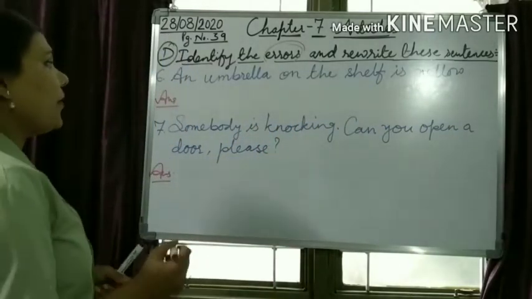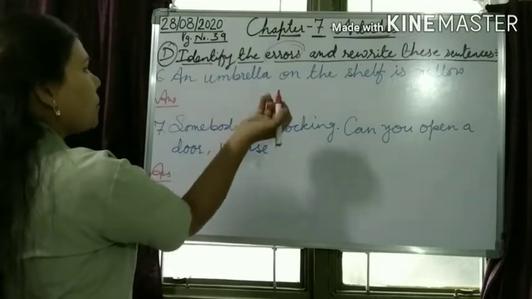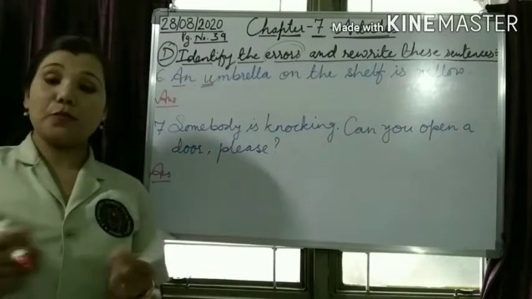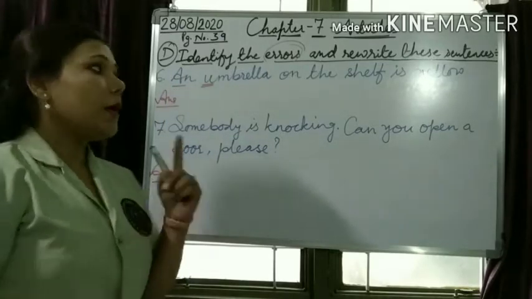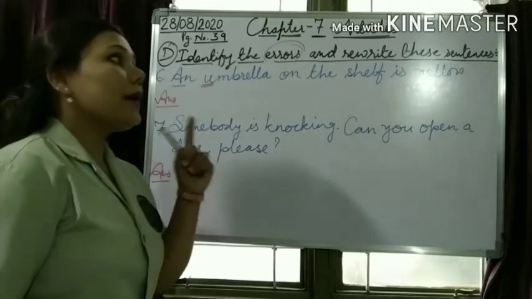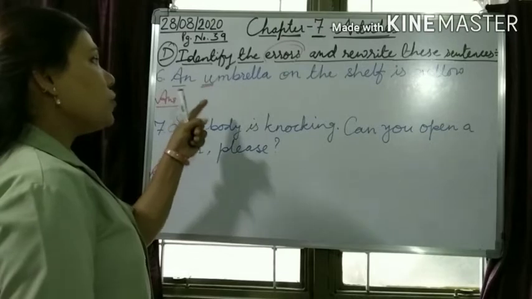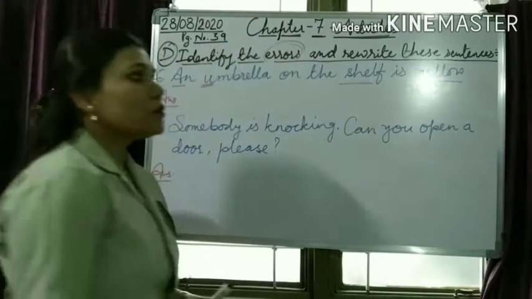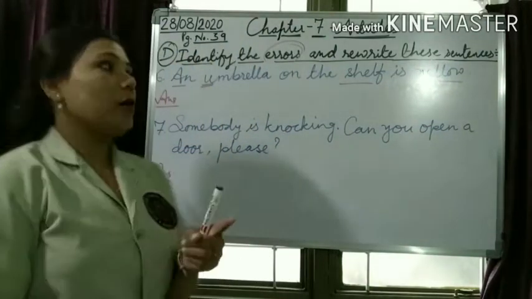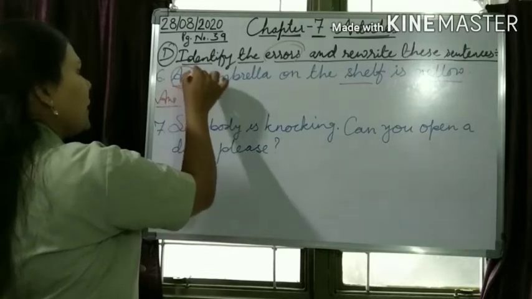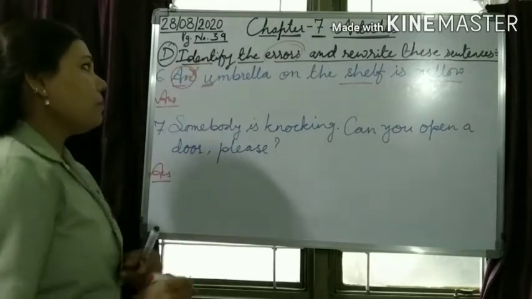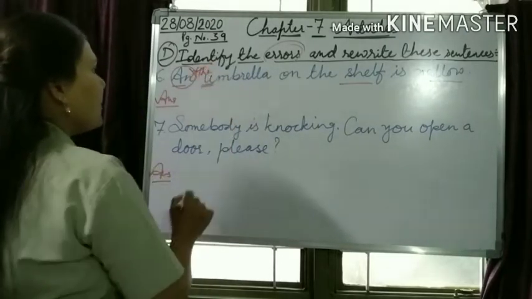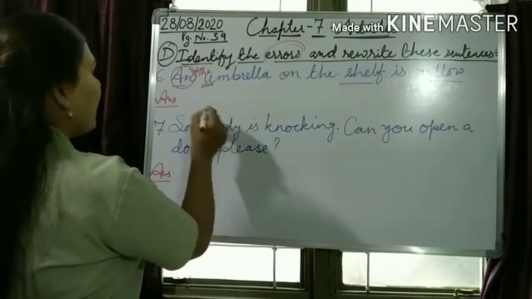Children, here look very carefully that I am talking about an umbrella. Umbrella, yes, the article is correct, and then what is the problem here? The problem is that the speaker is clearly specifying which umbrella he or she is talking about, an umbrella which is kept on the shelf and the color is yellow. So here specification is there. So because of that this article is wrong. So which article would come? Definite article the. Okay, which article would be correct here? Definite article the.